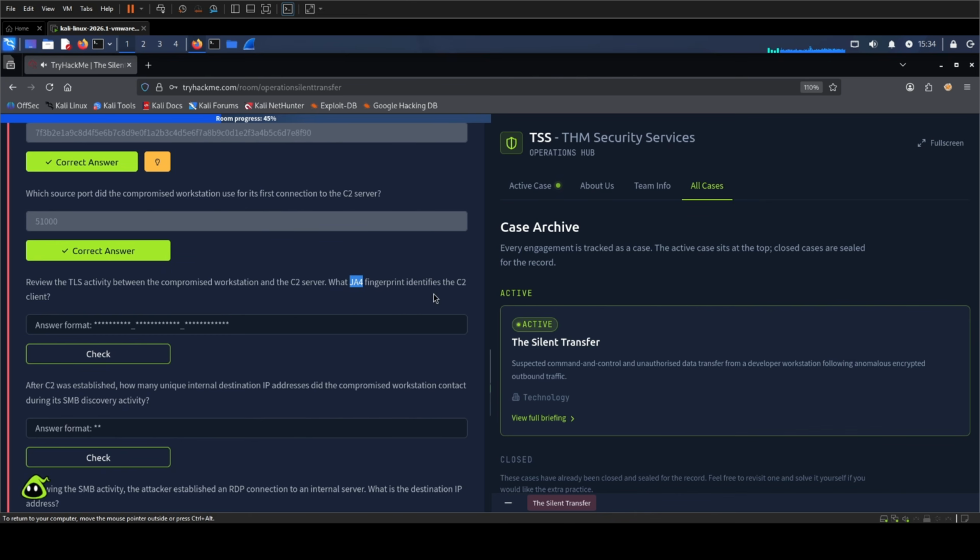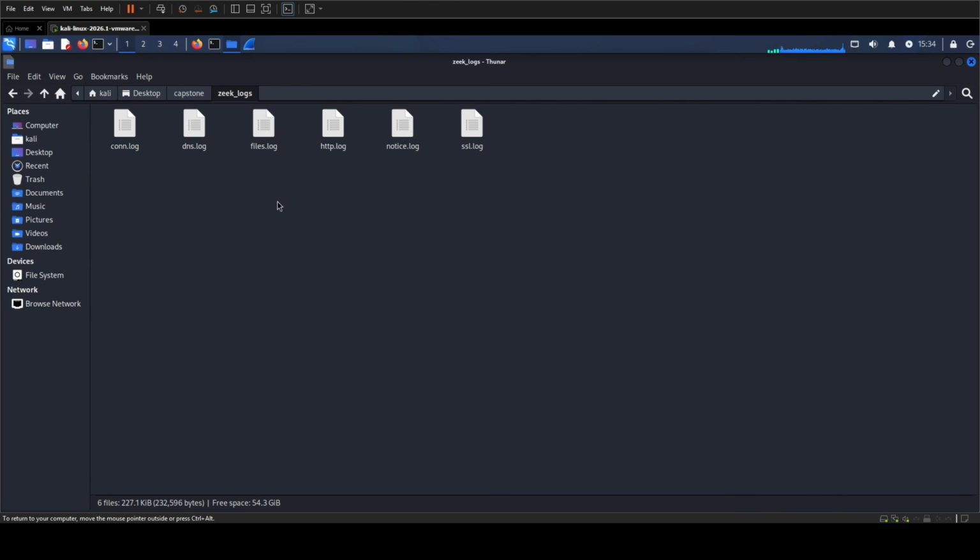JA4 is a fingerprint derived from properties of the client-side TLS handshake. It is useful as a pivot because infrastructure addresses can change, while a client implementation may keep a recognizable handshake profile. It is not a universal malware label. Different software can share characteristics, and one client can change its fingerprint. So I want to use it with the surrounding evidence, not as a standalone verdict.